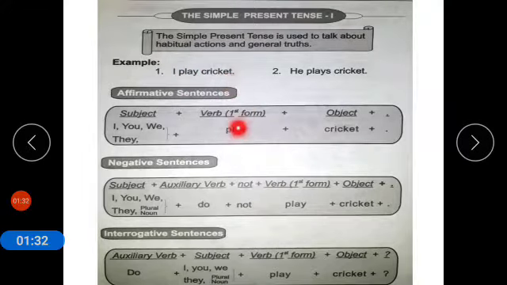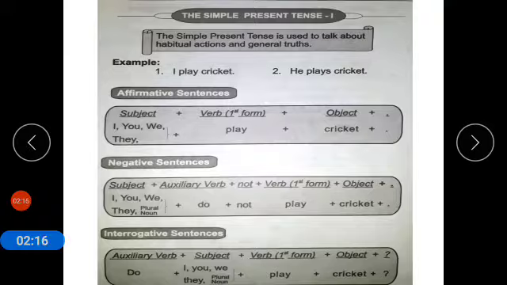We will take example number 1, I play cricket. The affirmative sentence structure will be subject, verb, first form of verb, and object. The subjects used with the first form of verb are I, you, we, they. So I can make sentences like I play cricket, you play cricket, we play cricket, or they play cricket. So there will be no change in the first form of verb with the subjects I, we, you, they.